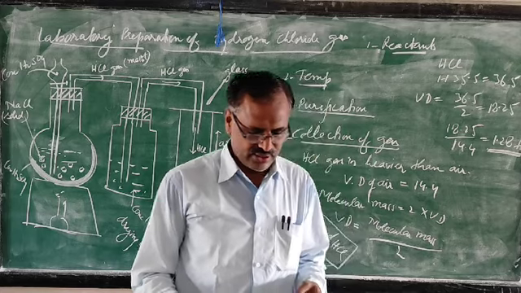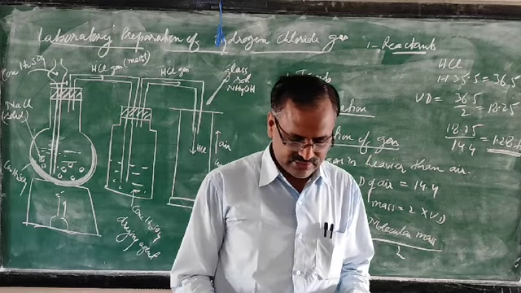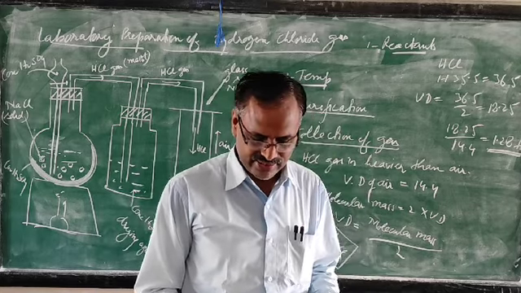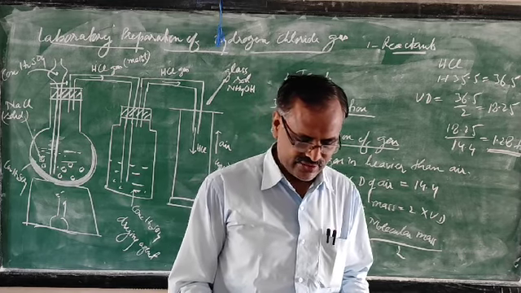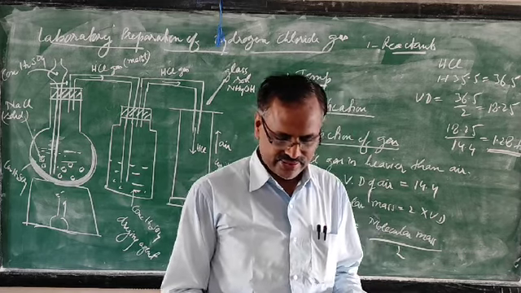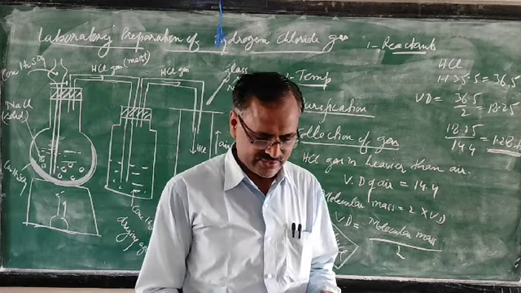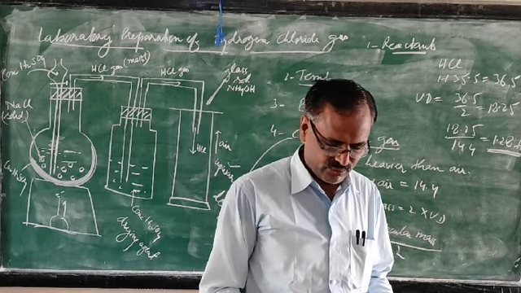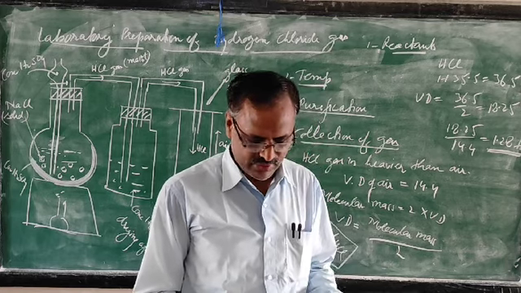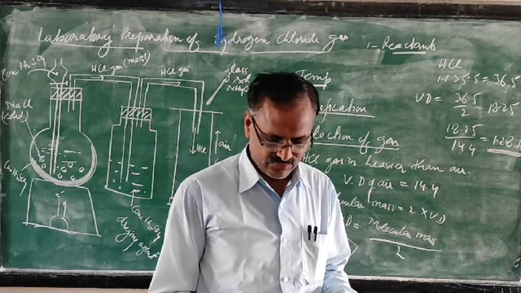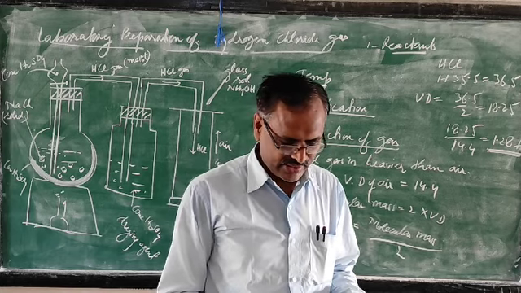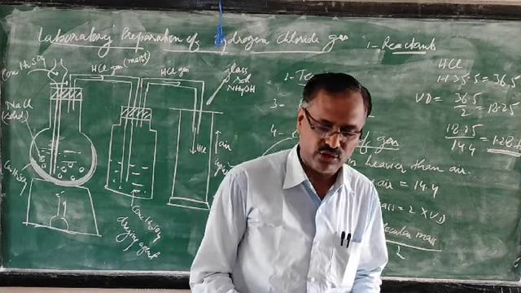Collection, underline: dry hydrochloric gas is collected by upward displacement of air. It is heavier than air. It is highly soluble in water, hence not collected over water. Then identification: a glass rod dipped in ammonia solution is brought near the mouth of the jar. While the gas jar is full with hydrogen chloride gas, a dense white film of ammonium chloride is formed.